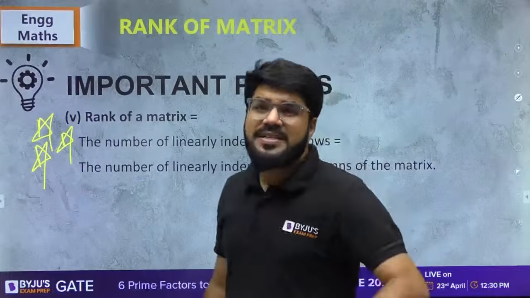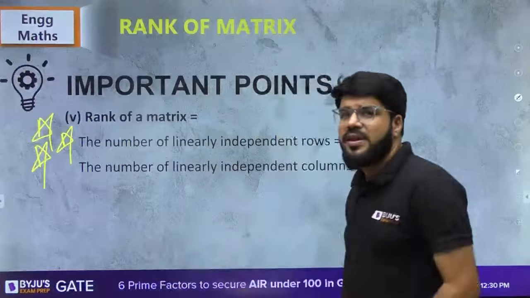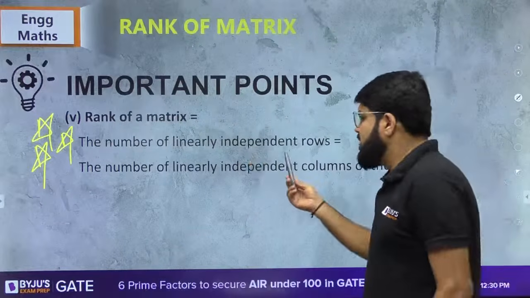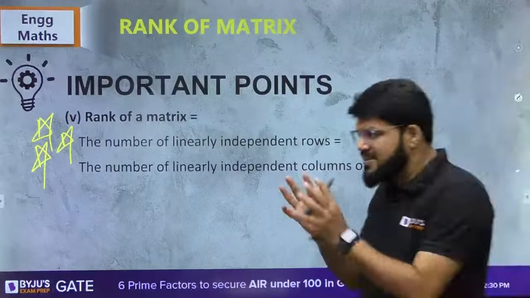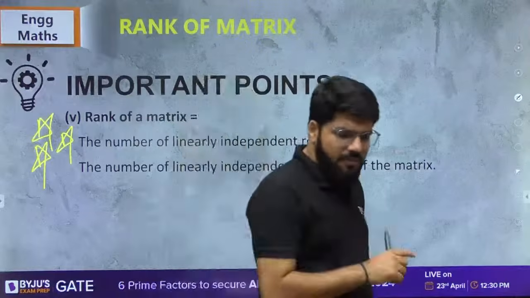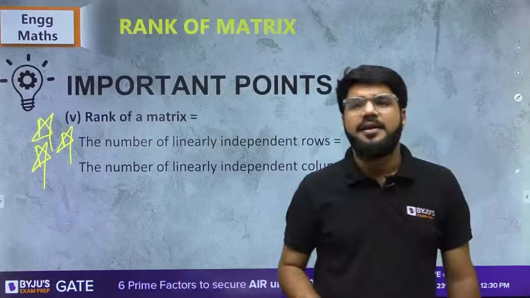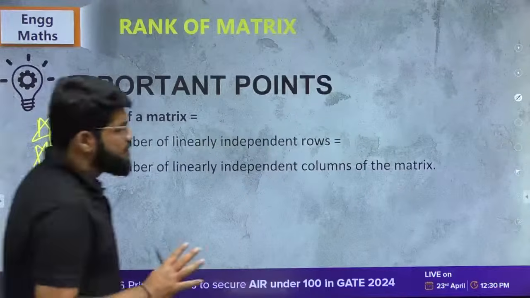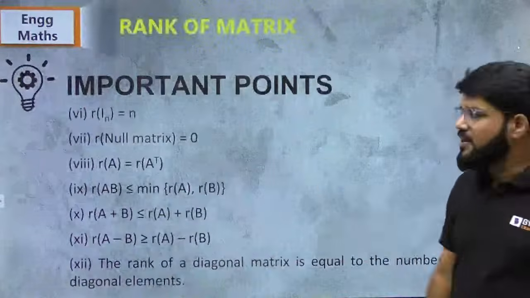Even many of the GATE questions you can solve quickly using this point, and we will take several problems for practice, don't worry. Rank of a matrix is equal to number of linearly independent rows or number of linearly independent columns. You can find a dependency in rows or you can find a dependency in columns. Clear? I'll explain this. Let's go through some more important points and then I will come to this.